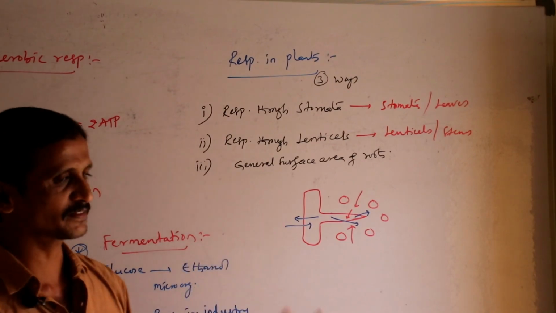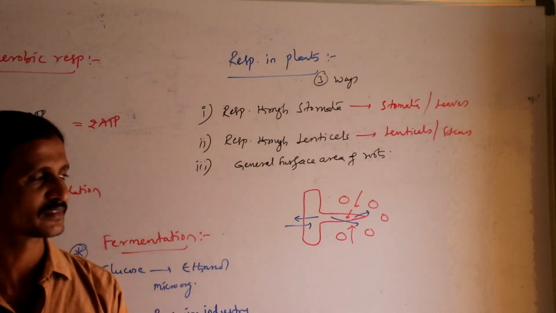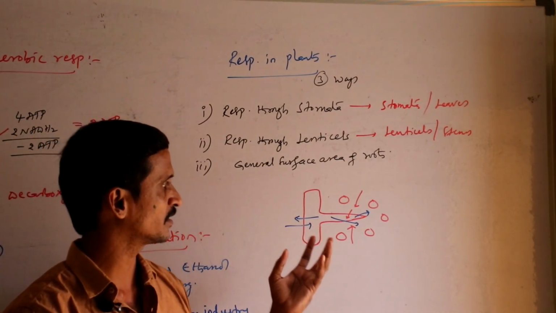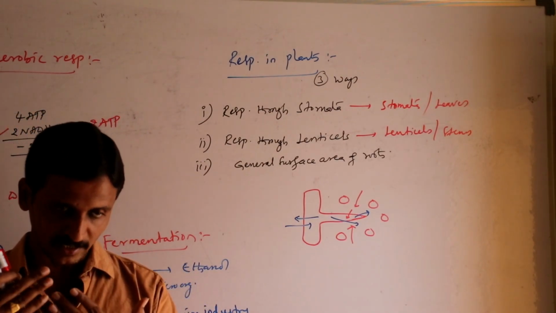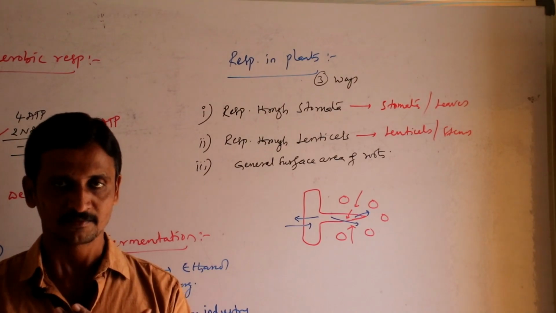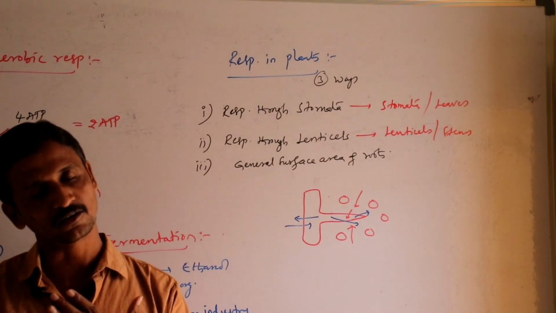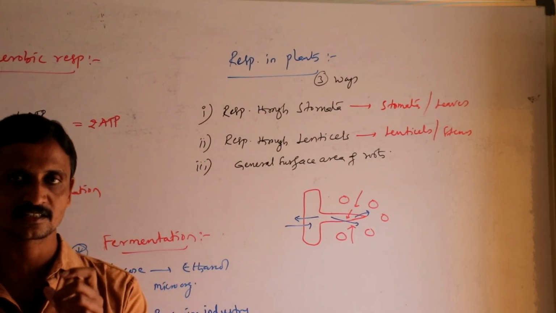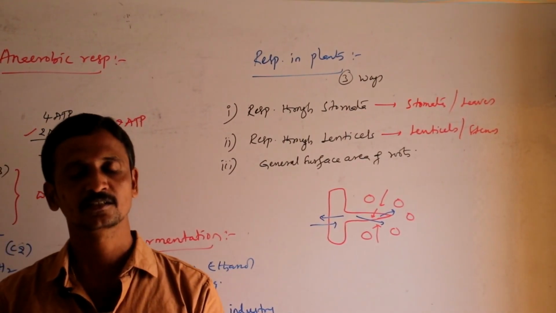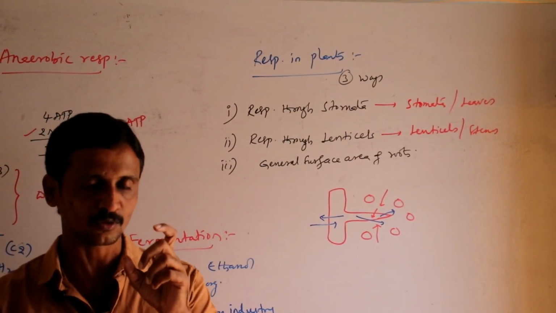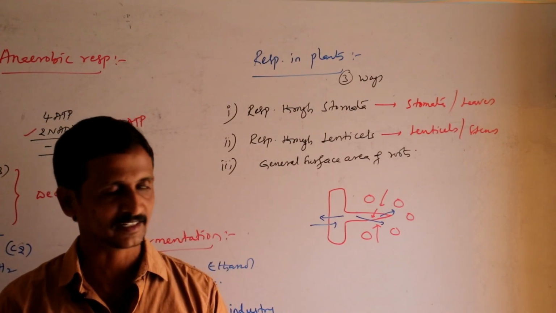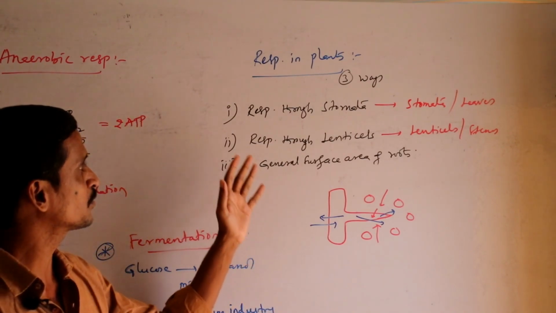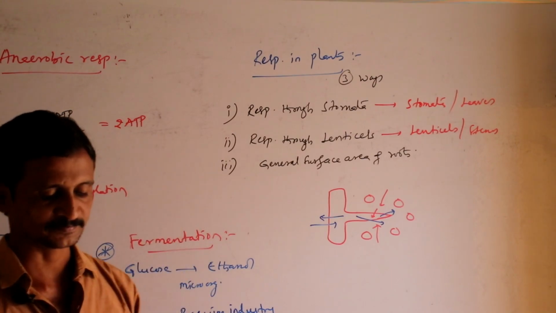If it is the case of older roots, they do not have root hairs, but they possess a layer of dead cells which are protective in nature. Along with that, those dead cells in the middle possess openings. Through those openings, the old roots are able to respire. So this is how plants are able to respire.